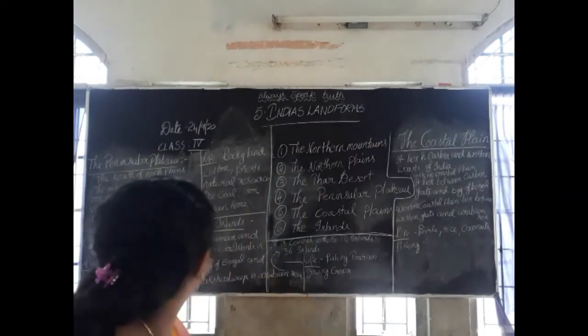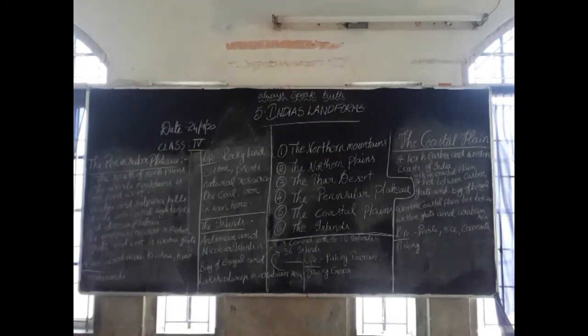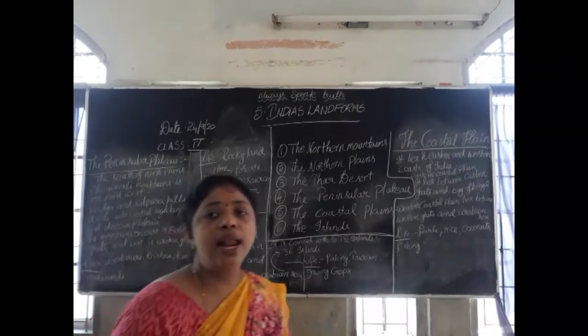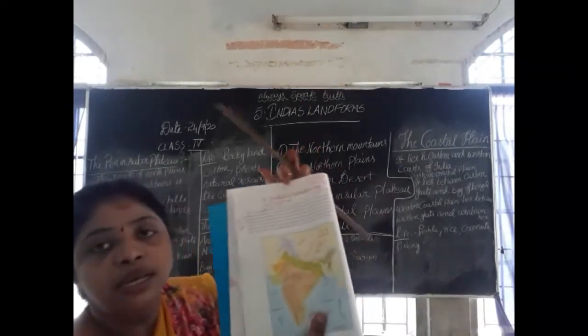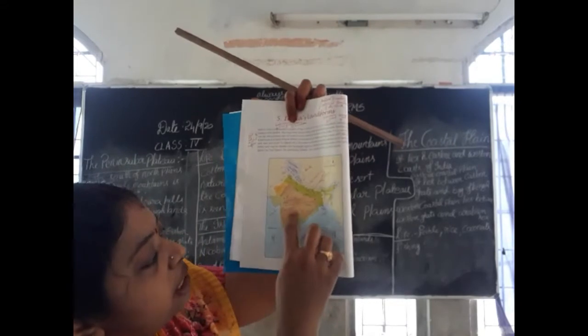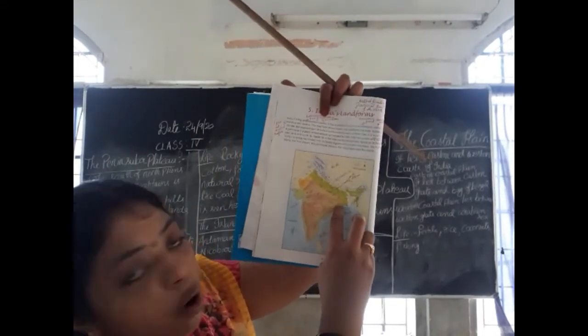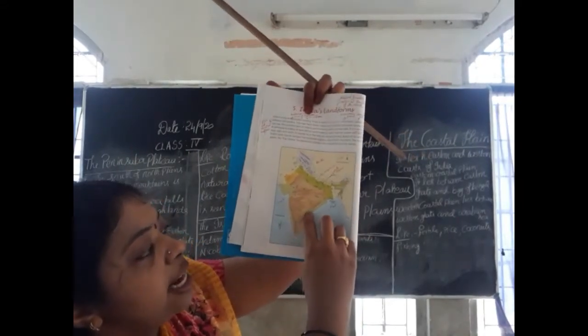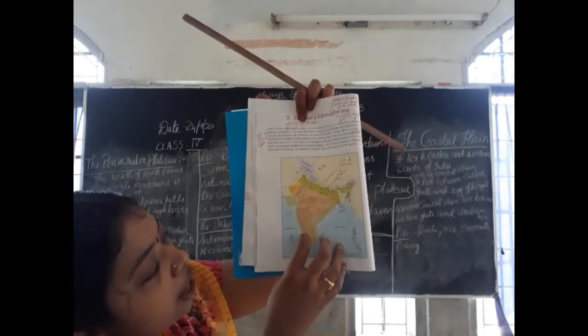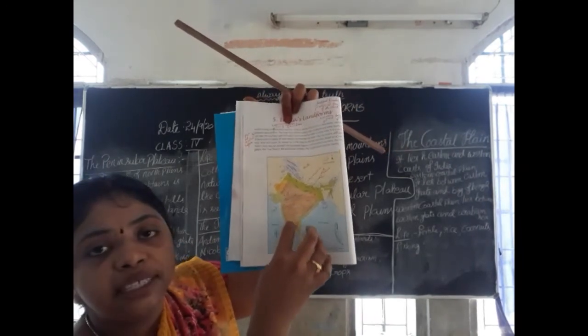Okay, understood? Next. Okay, the mountains on the east are called the Eastern Ghats. See here in the brownish area, children, here also some mountains are there. You can see the east side is called Eastern Ghats and the west side is called Western Ghats.